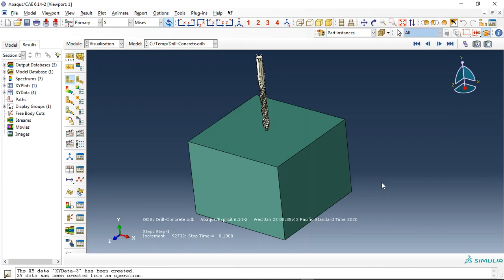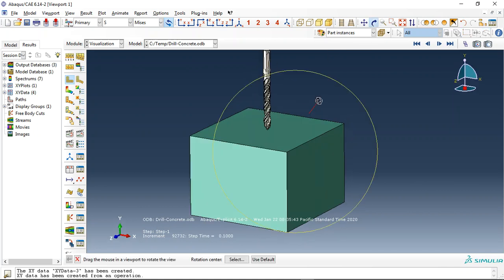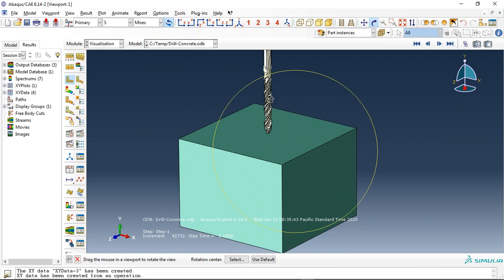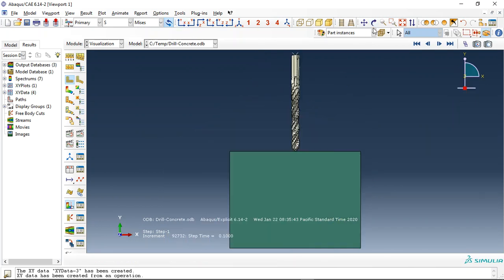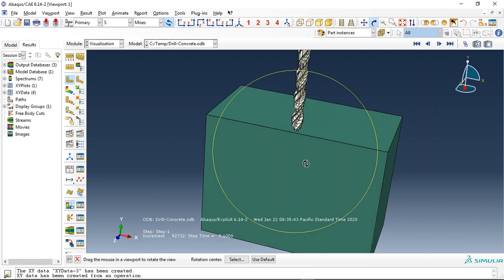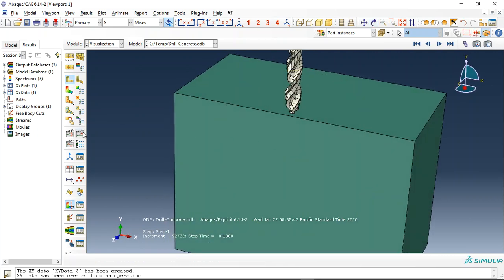Welcome to this simulation. Today I did a model of the drilling process in a concrete block. Here, this is the concrete and this is the drill tool. This is a rigid body, and let me first use this option in XY view. Let me zoom here and click on animate.